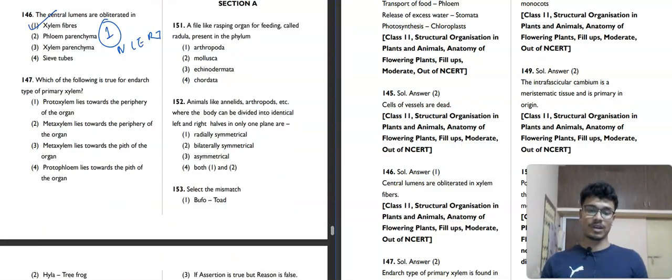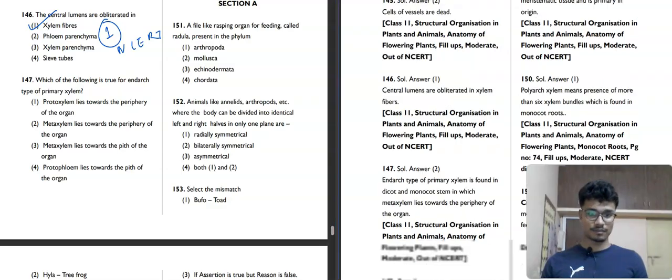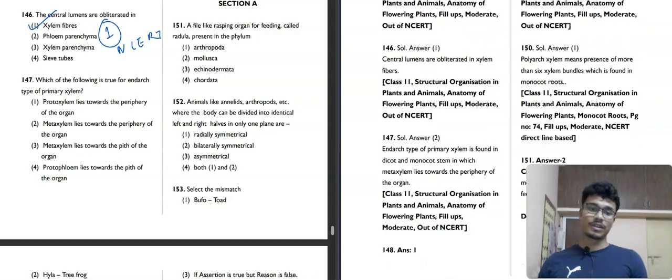Now question number 147. Which of the following is true for endarch type of primary xylem? Protoxylem lies towards the periphery of the organ. Metaxylem lies towards the periphery of the organ. Protoxylem lies towards the pith of the organ. In the endarch type of primary xylem, found in dicot and monocot stems, the metaxylem lies towards the periphery of the organ. So the second option is our correct answer here.